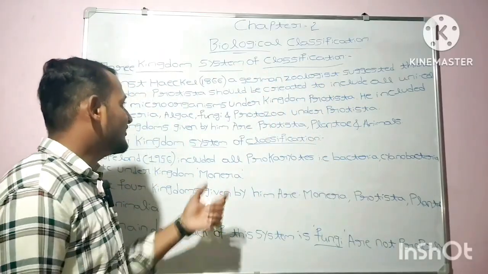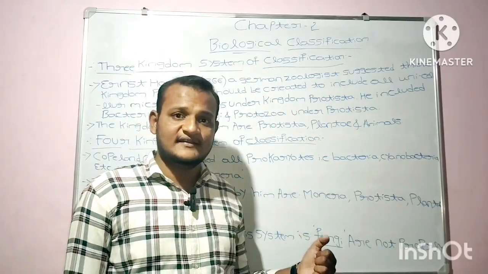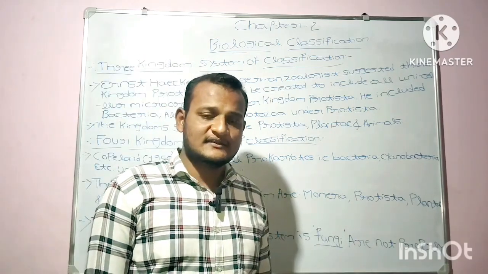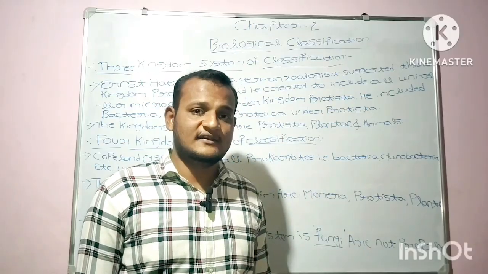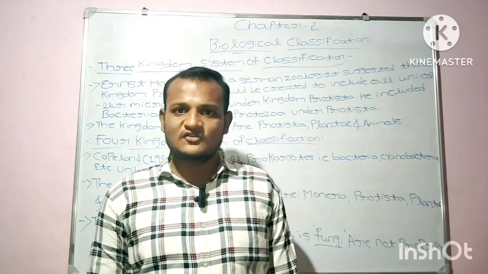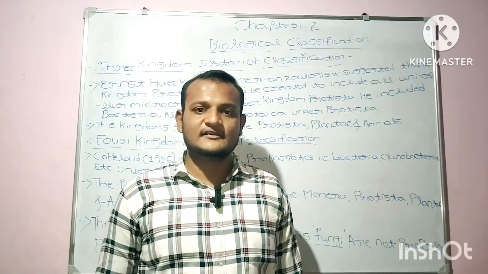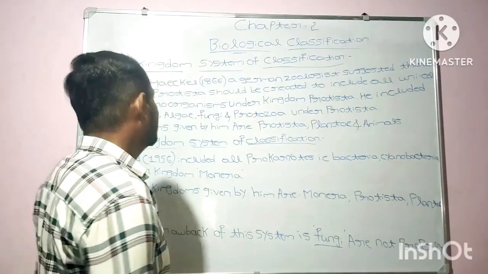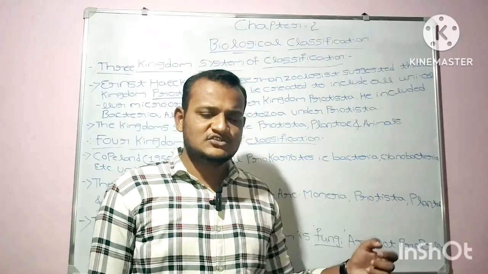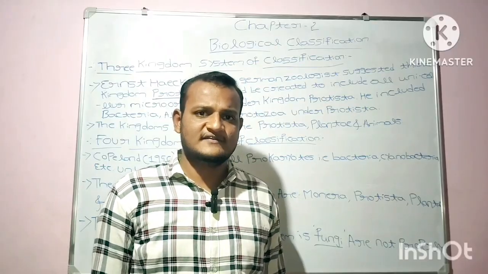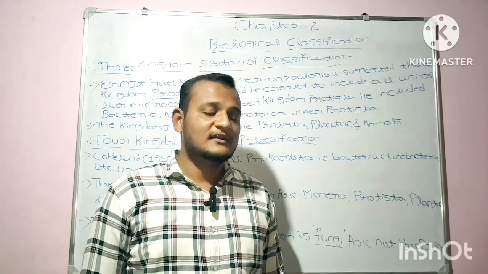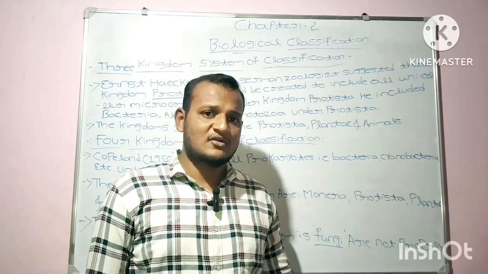Ernest Haeckel, a German zoologist, in the year 1866, suggested that a third kingdom, Protista, should be created. That Protista should include all the unicellular microorganisms. As you know, unicellular means the organisms that are composed of a single cell.